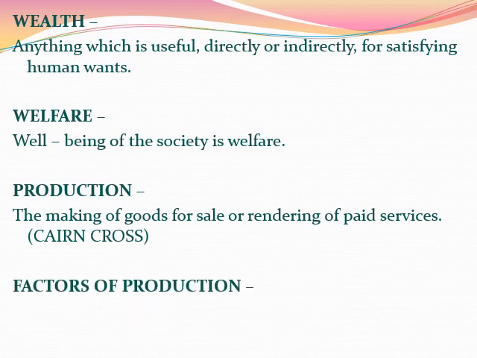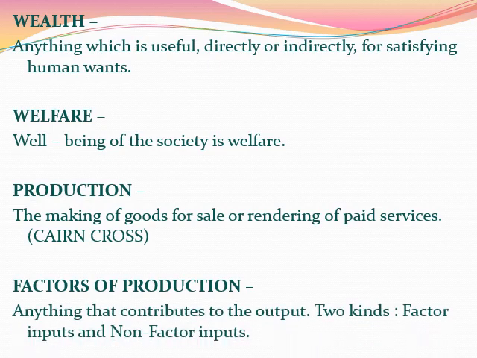Next is factors of production. What are factors of production? Anything that contributes to the output, that means to the final product, will be factors of production. So contributions towards the production process will be factors of production. There are two kinds of factors of production.